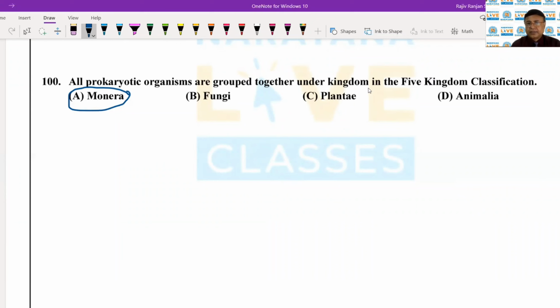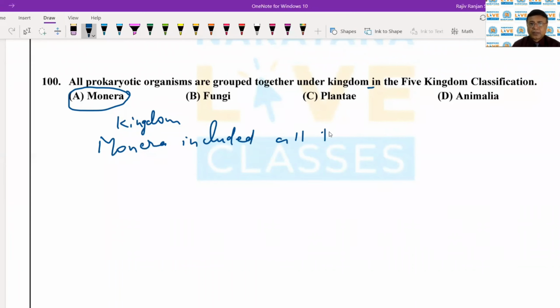So here, what is needed is kingdom Monera. All prokaryotic organisms were kept under one kingdom, that is kingdom Monera, in the 5 kingdom classification. Kingdom Monera included all the prokaryotes